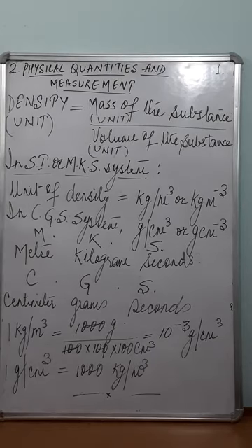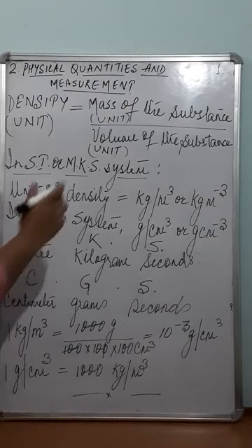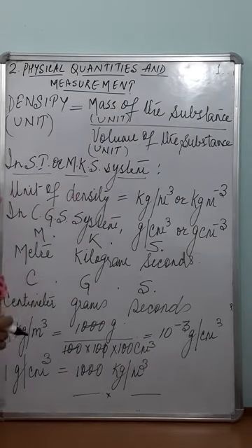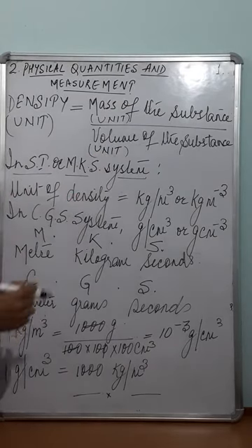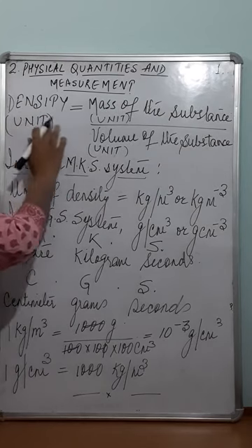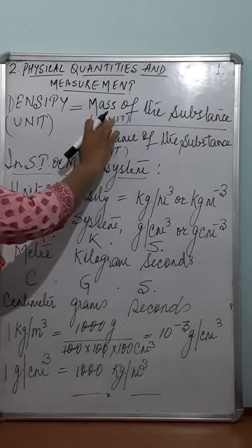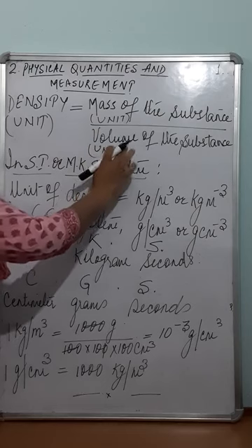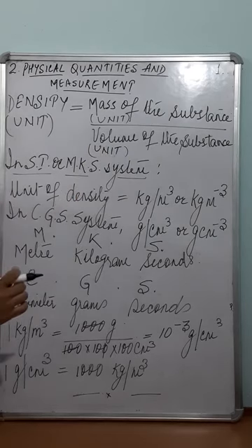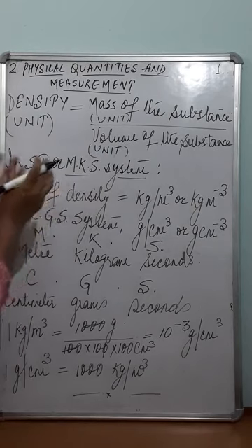Density is equal to mass of the substance by volume of the substance. To get the unit of density, we have to divide the unit of mass by the unit of volume of the substance.